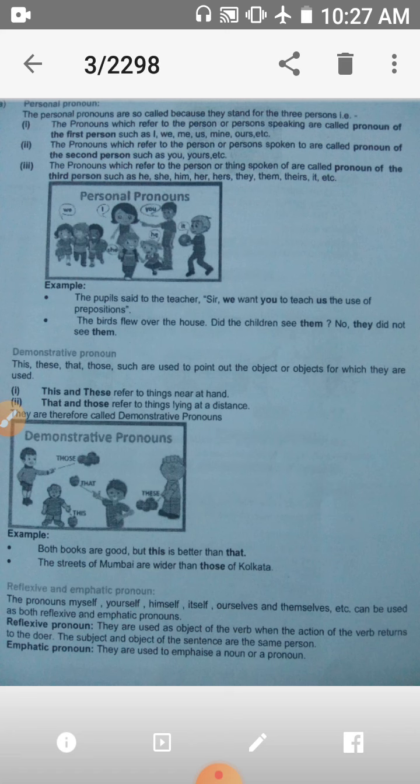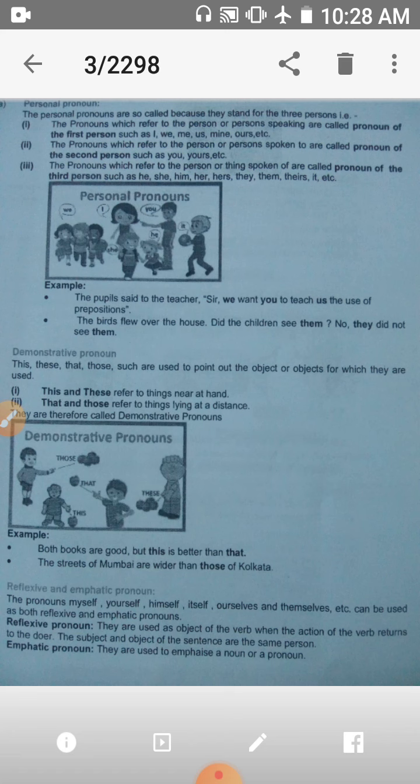Third person pronouns, which refer to the person or thing spoken of, are called pronouns of the third person, such as he, she, they, etc. For example, the birds flew over the house. Did the children see them? No, they did not see them. Here we have used personal pronouns.